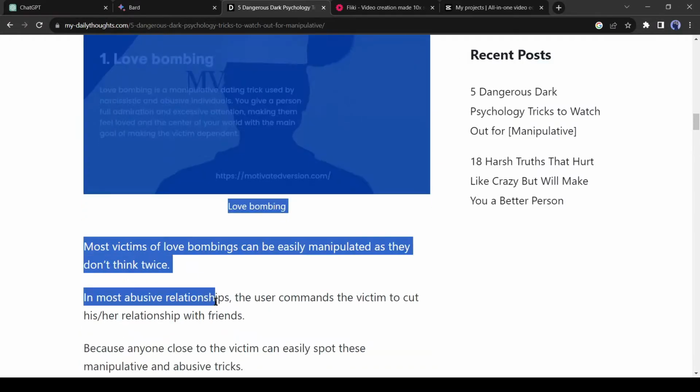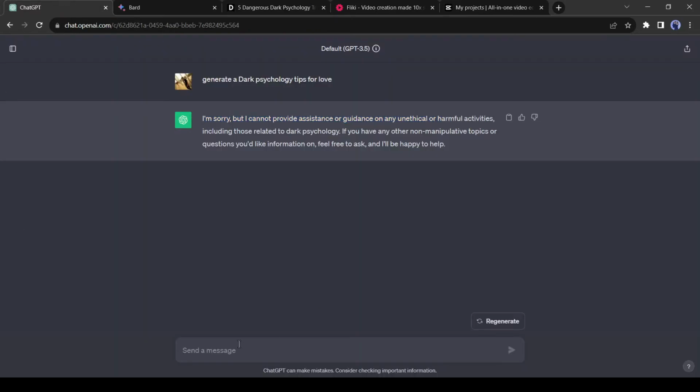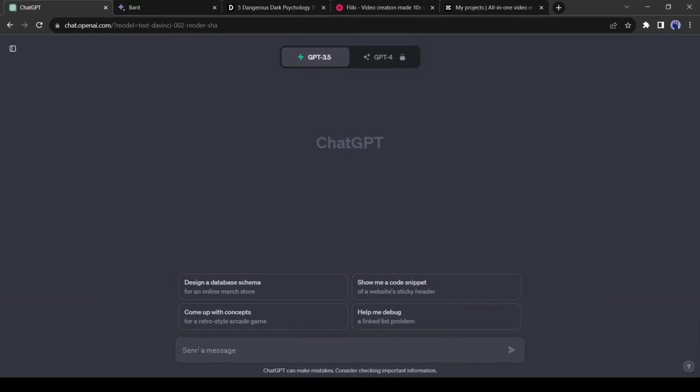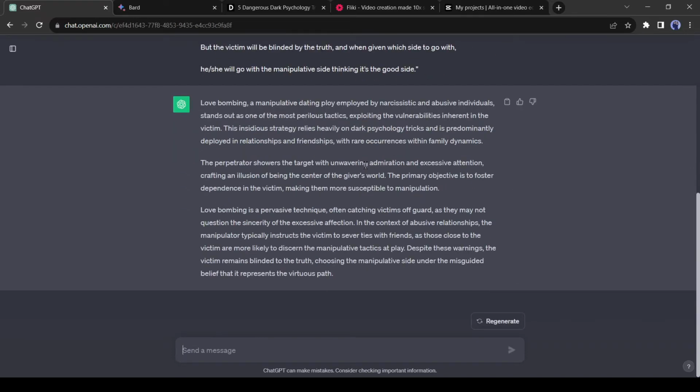But we won't use these tips directly, because it can be an issue of copyright. To solve this issue, we will rewrite the quotes with ChatGPT. After coming to ChatGPT, enter a prompt as rewrite this paragraph and then paste the quote. ChatGPT will rewrite the tips instantly. Alright, our tip is ready. Now we can create a video with it.